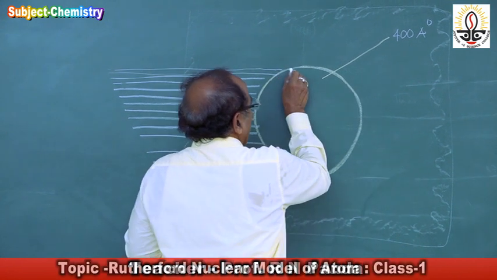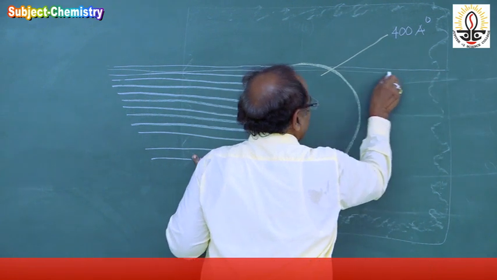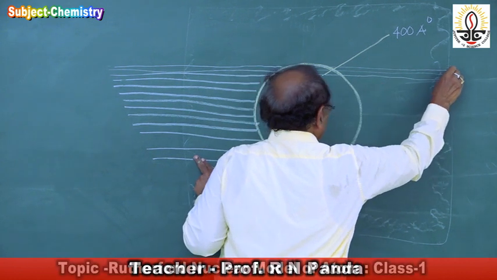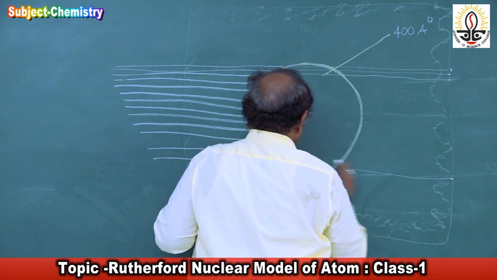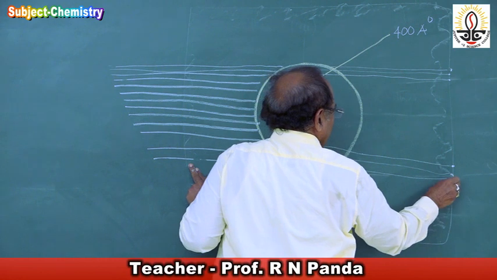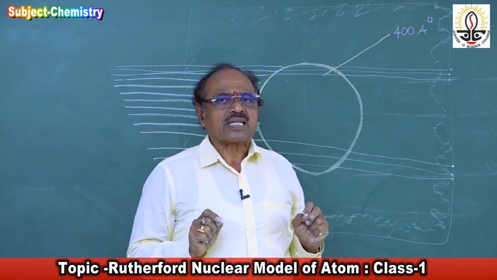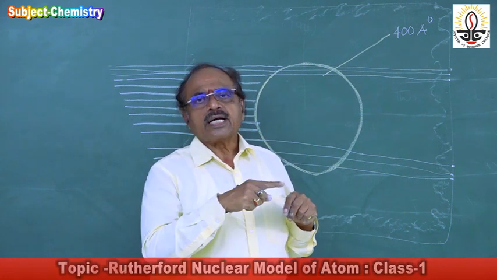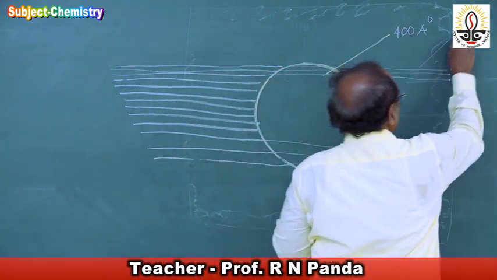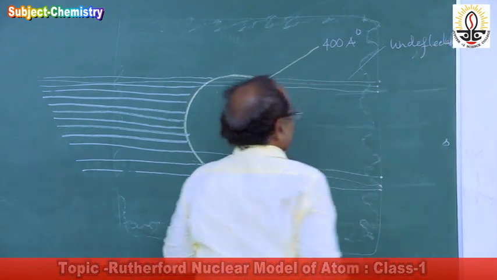Means these alpha particles come and hit upon the zinc sulfide. Here he got the scintillation, or here he got the fluorescence. So he found most of the alpha particles come and produce fluorescence here. Means they are remaining undeflected. They are moving in the same straight line as they were entering into the box. So most of the alpha particles remain undeflected.